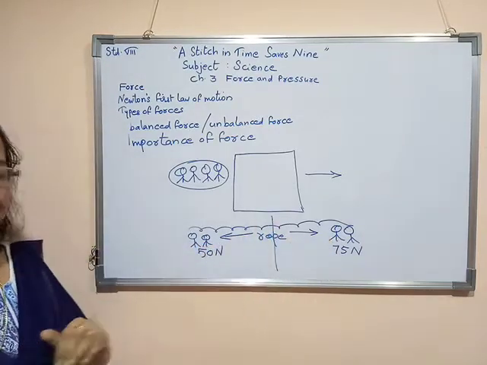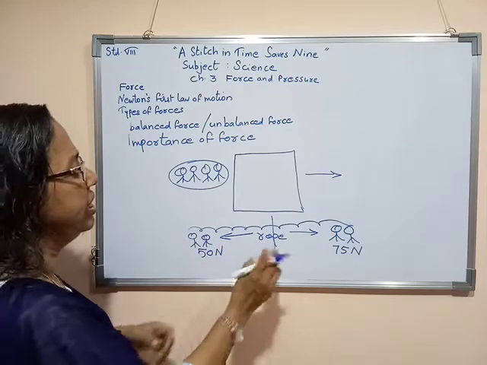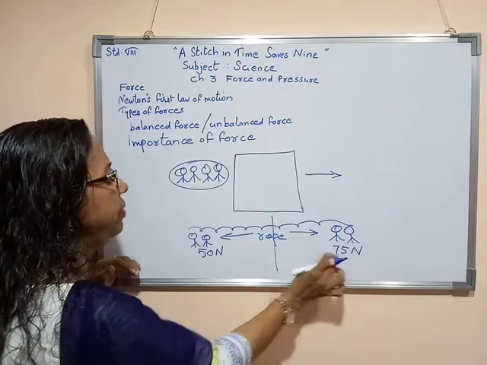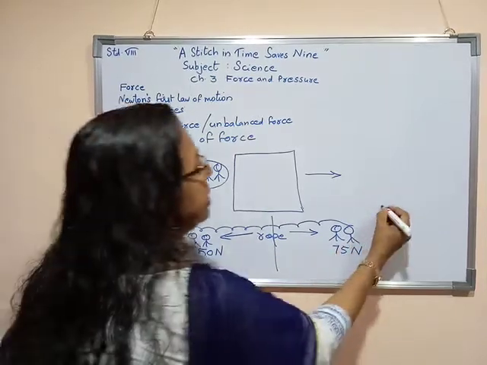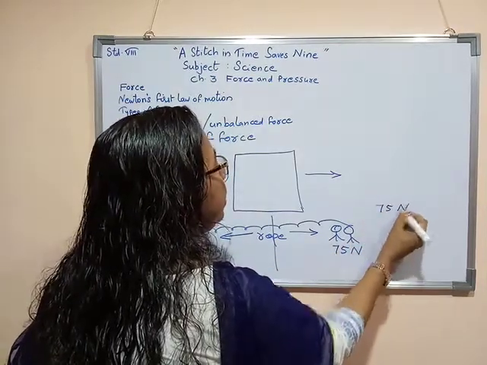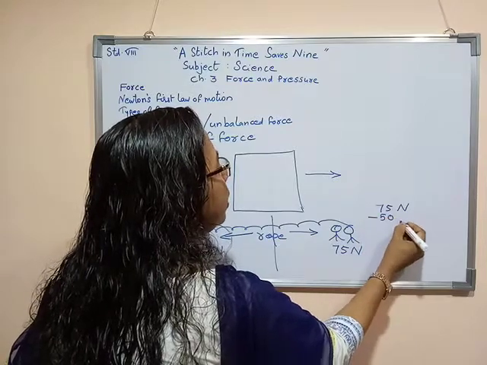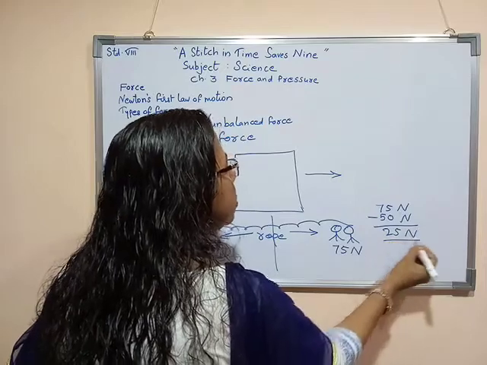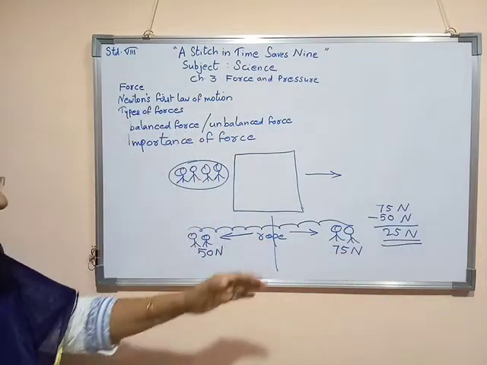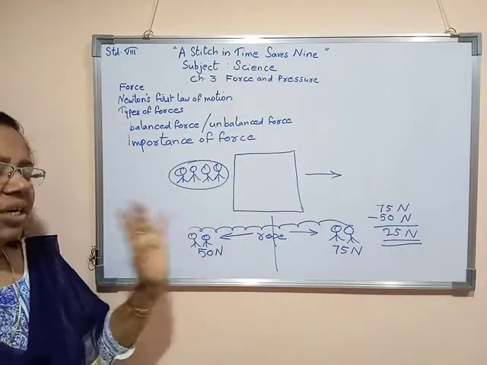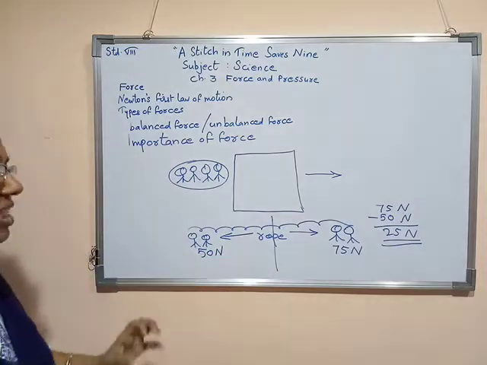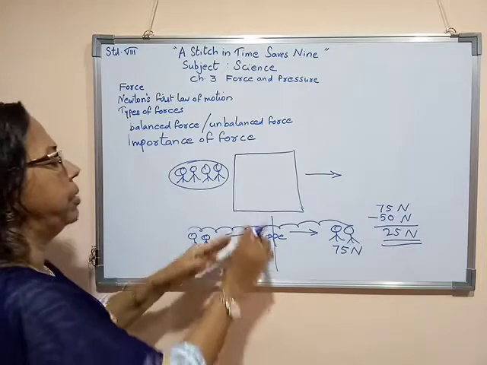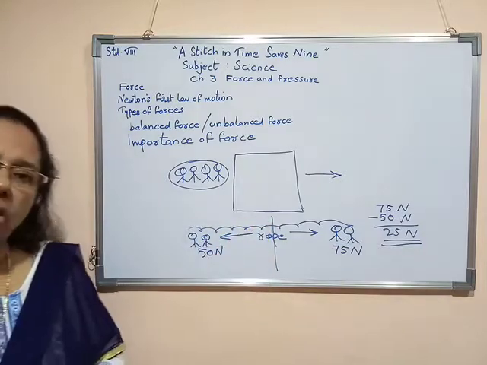So 75 Newton minus 50 Newton, we will get 25 Newton. So the force acting on this object will be equal to the difference between the forces exerted by these people on this particular object.